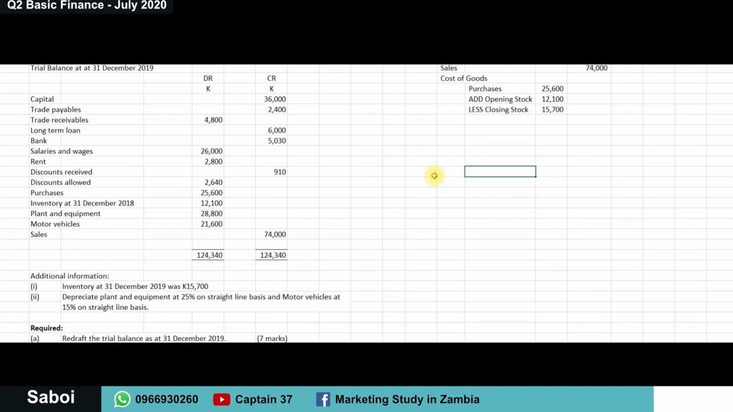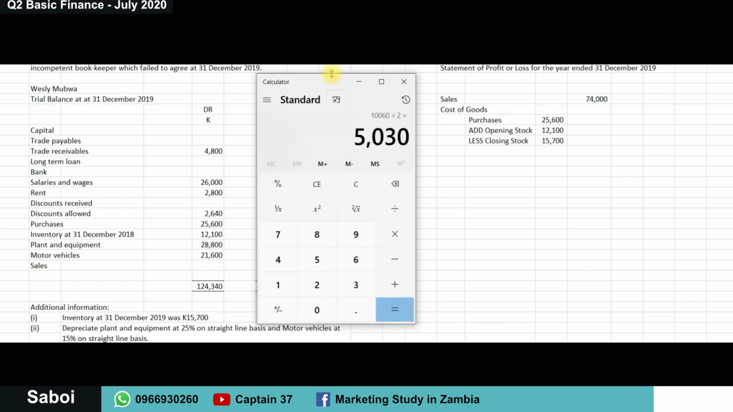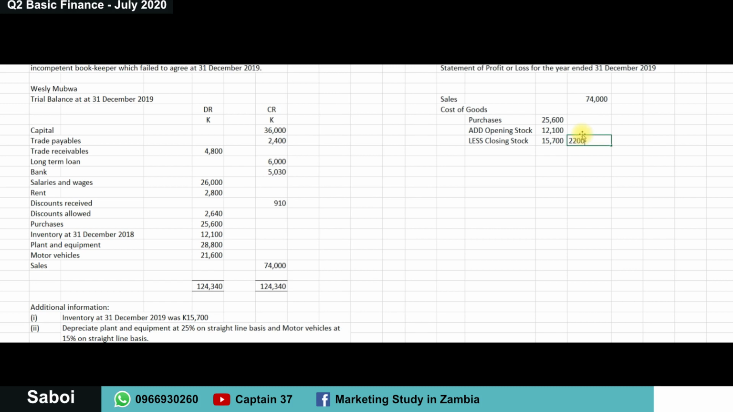15,700. There we go. So this makes up our cost of goods, and what we are going to find is this plus this minus this, and that's the answer we're going to put there. So calculator, okay, I hope you're following. It's 25,600 plus 12,100, that's what we get, minus 15,700, and so this gives us 22,000. 22,000, write it over there. Okay, this 22,000 we are going to subtract from sales to come up with our gross profit.